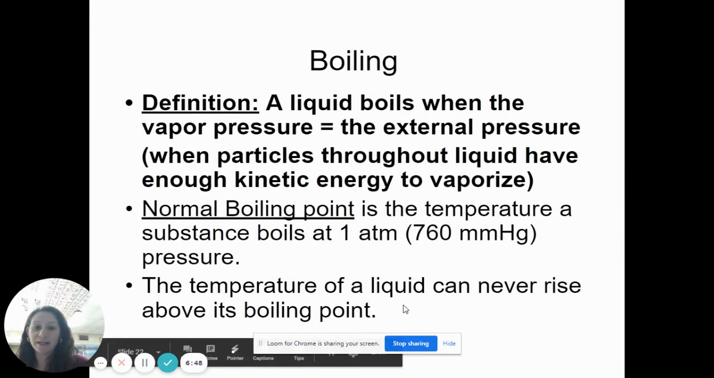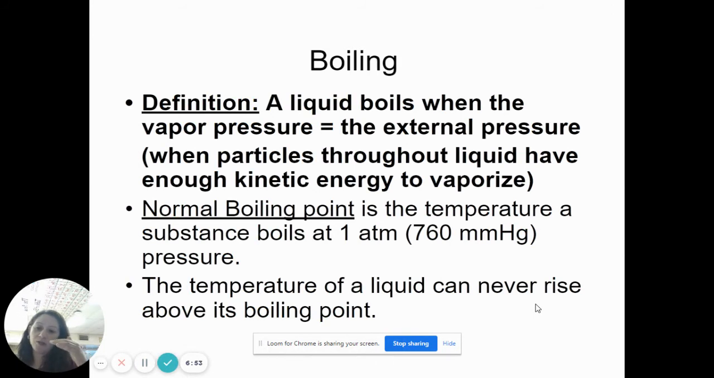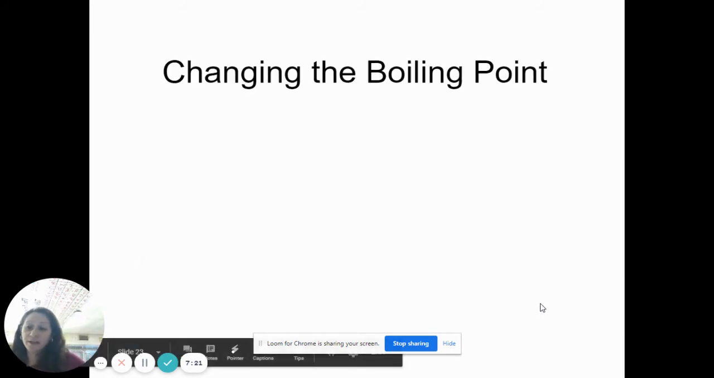The temperature of a liquid can never rise above its boiling point. If you remember from our heating curves, when we reach a boiling point, we stay at that temperature until all the liquid particles have turned into a gas. And so you can't get a liquid to go past its boiling point. You also can't get a liquid to go below its freezing point, because if you're cooling it and you're at the freezing point, then all of the liquid will turn into solid before the temperature changes. So a liquid can only be in between its freezing point and its boiling point. So knowing that, we can actually change the boiling point.